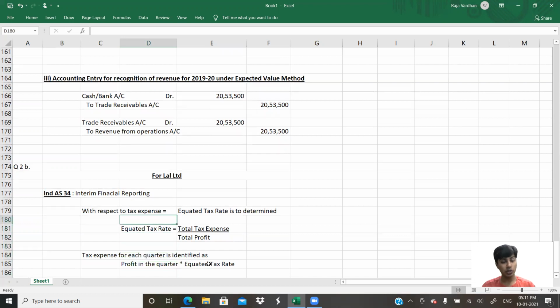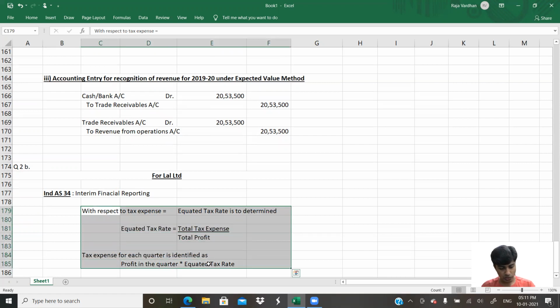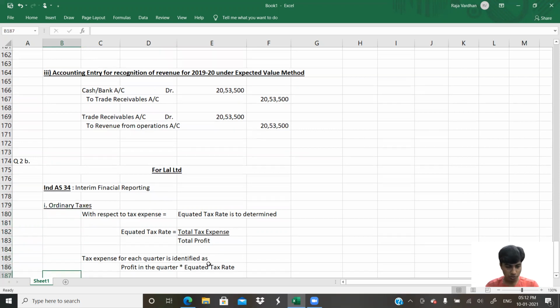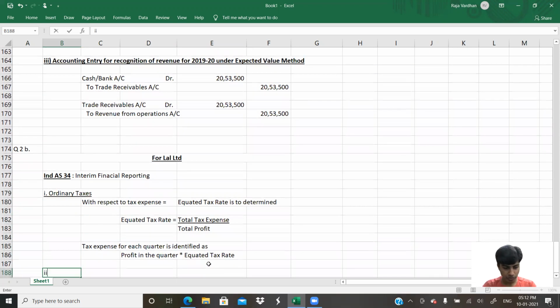Yeah, this is with respect to ordinary taxes. Okay, I'll copy paste this entire thing a little below. This is with respect to ordinary taxes. For capital tax, capital gain tax.